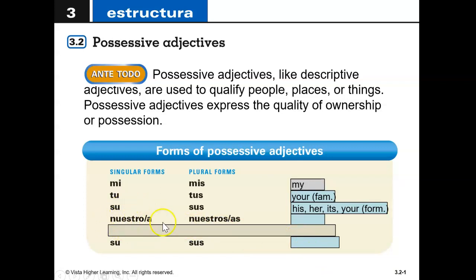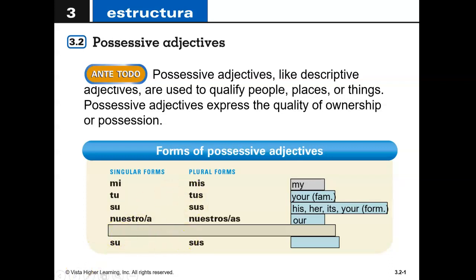And now we have nuestro, nuestra, nuestros, and nuestras. So right away, you know that these possessive adjectives are going to show gender. So now we're going to have four forms, right? You can see the singular forms, the plurals, and then there's masculine and feminine for each one. And we know this one from our prayer. Padre nuestro que estás en el cielo. That one means our. So there's going to be four ways to say our.